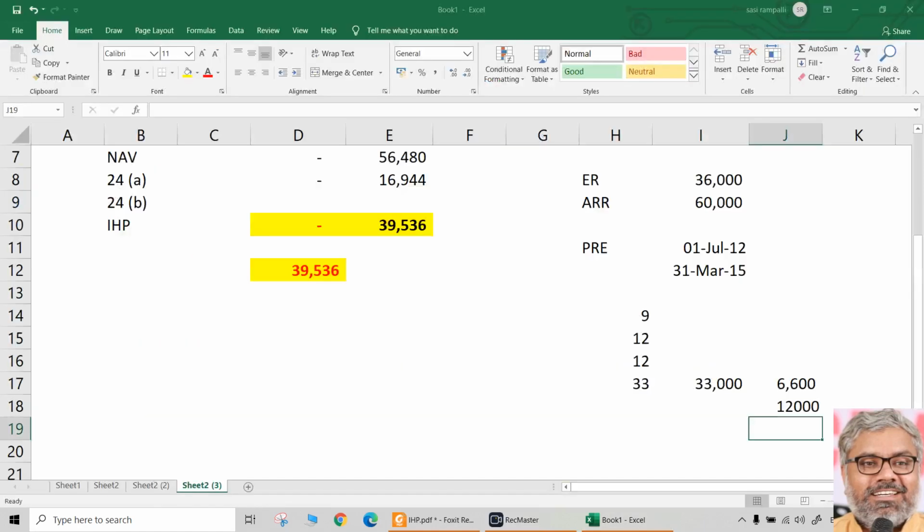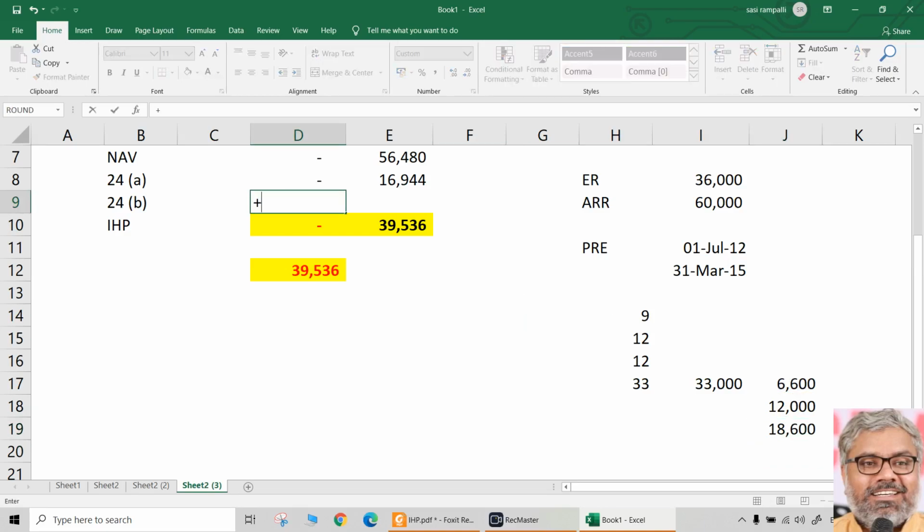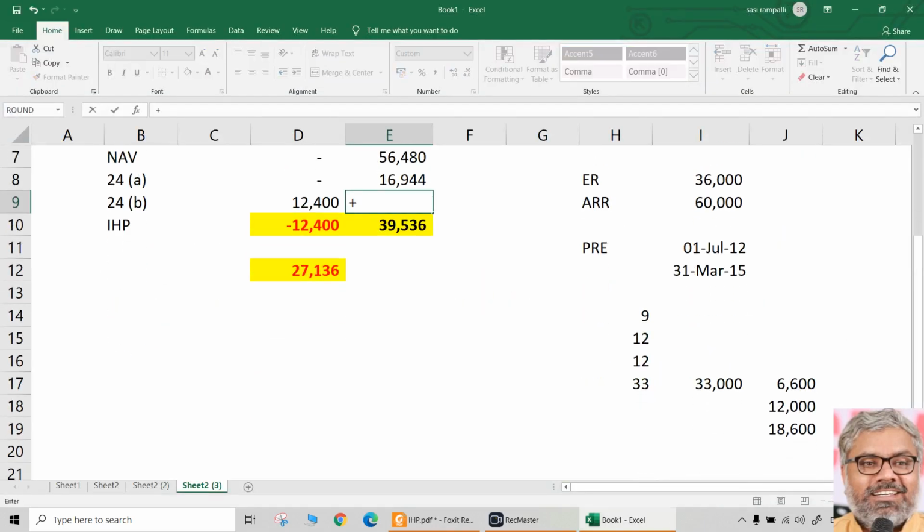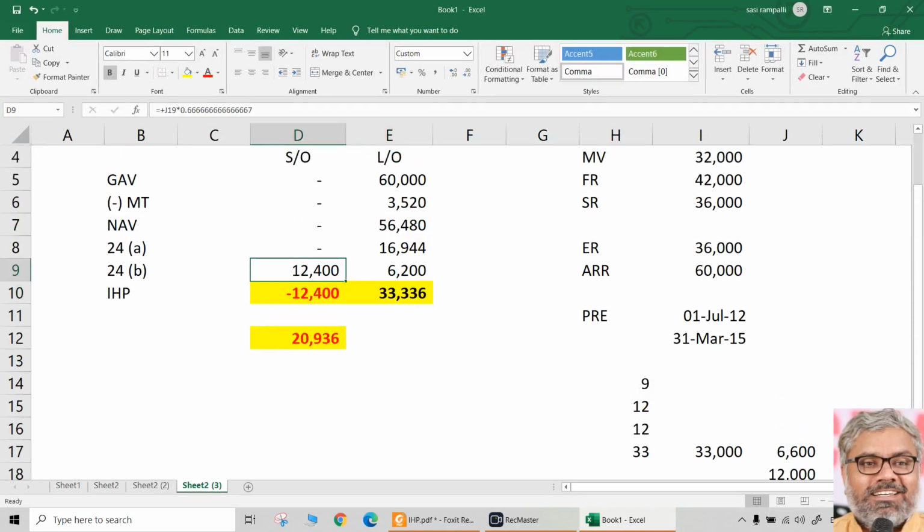Why? Because 1 lakh rupees loan, 12% per annum interest. So total interest on borrowed capital is how much? 6,600 plus 12,000, 18,600. Half of that will be for, not half, sorry, 2/3. 2/3 of that will be for self-occupied property. Let out property is 1/3 only. So naturally, 1/3 of this will be for let out property, interest on borrowed capital deduction.